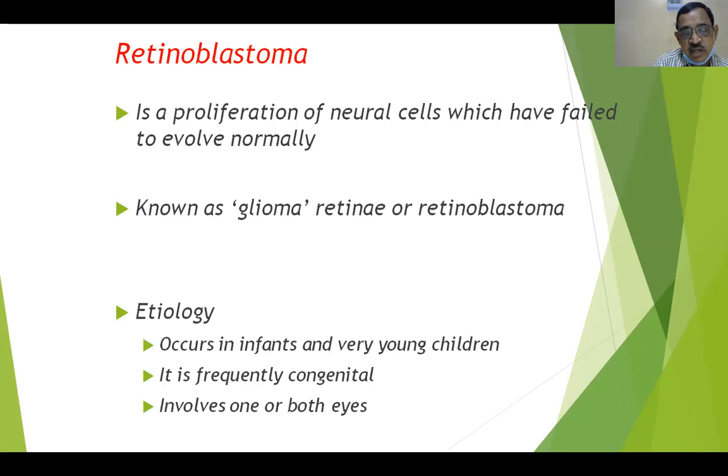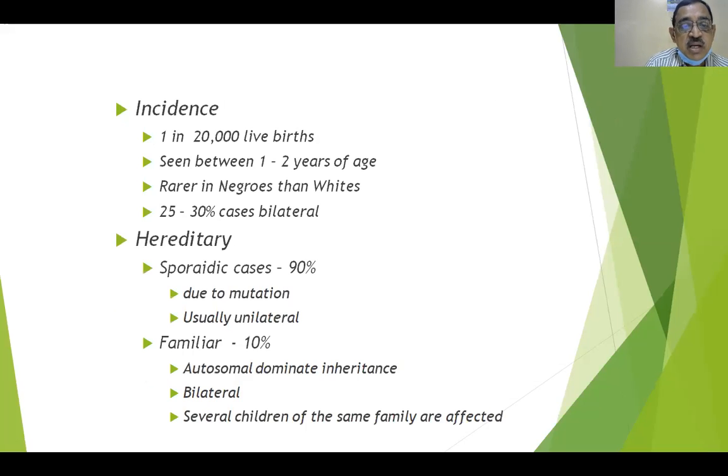It is frequently a congenital condition, and it can be unilateral or bilateral. The incidence is 1 in 20,000 live births. As I have already mentioned, it's seen between 1 to 2 years, and the 18 months age group is most frequently encountered.